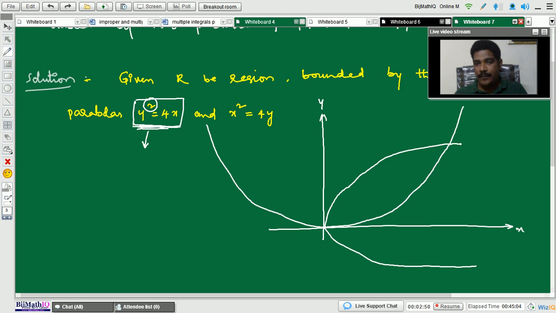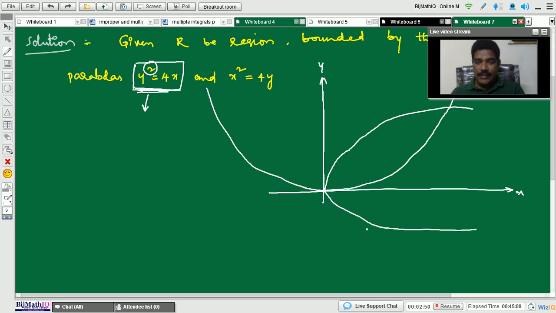So there are two curves. These two curves bound a subregion. Where is the region? This is our region, capital R.